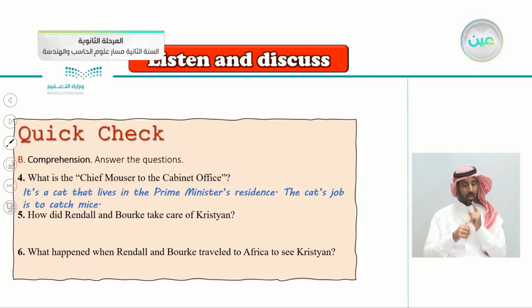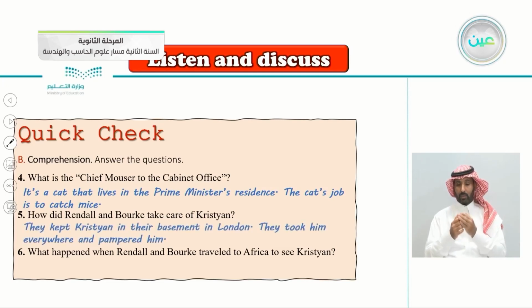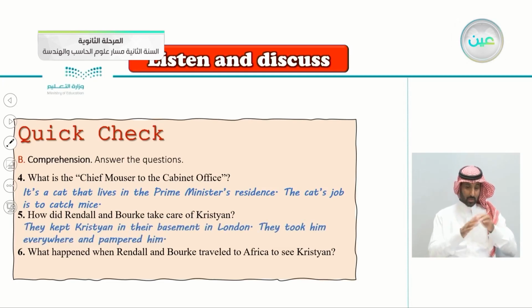How did Rendell and Burke take care of Christian? Of course, Christian here is a lion. So the answer, they kept Christian in their basement in London. They took him everywhere and pampered him, even to restaurants, of course.